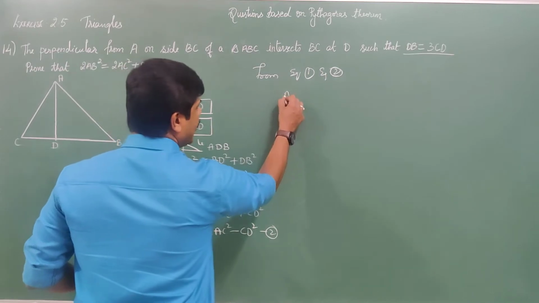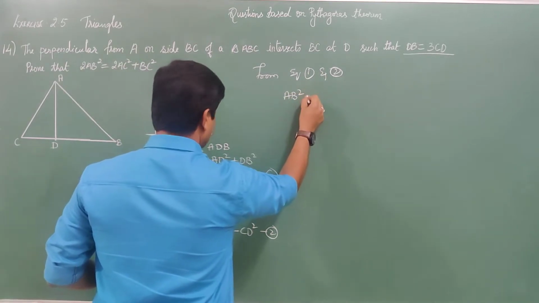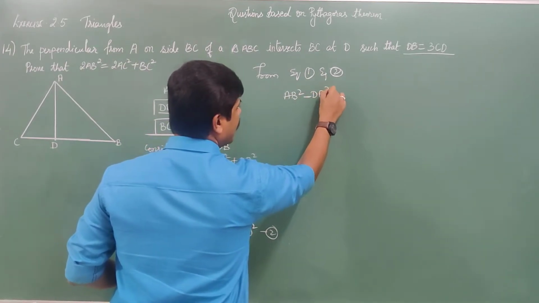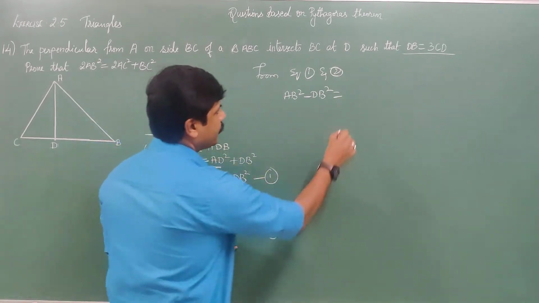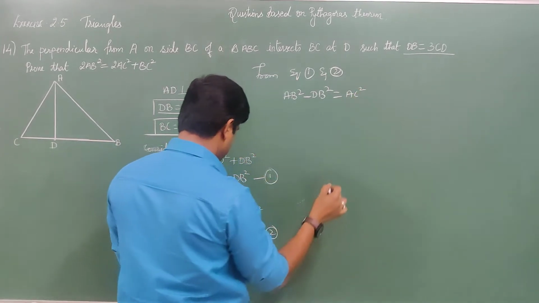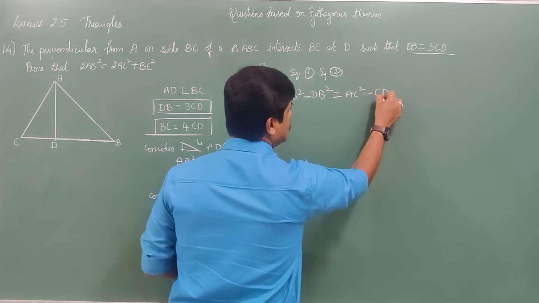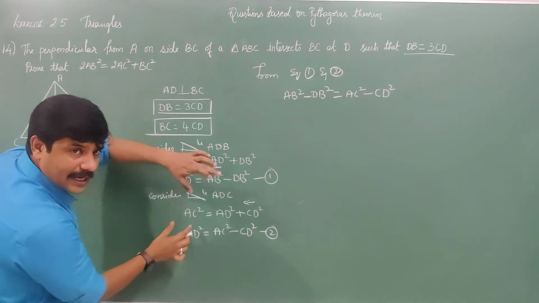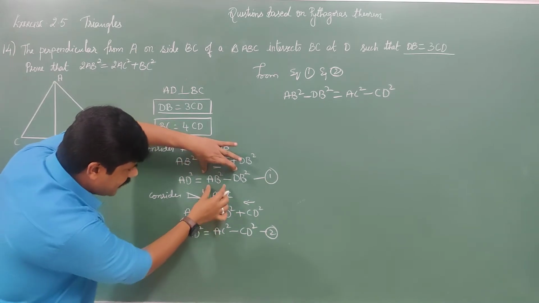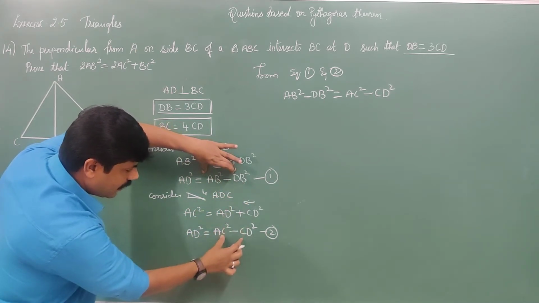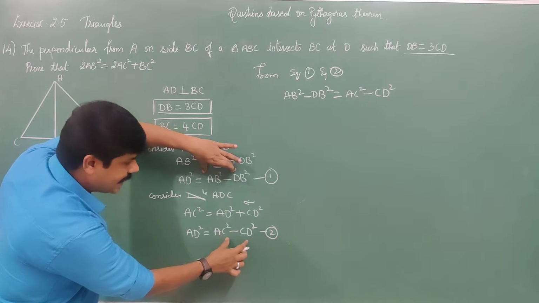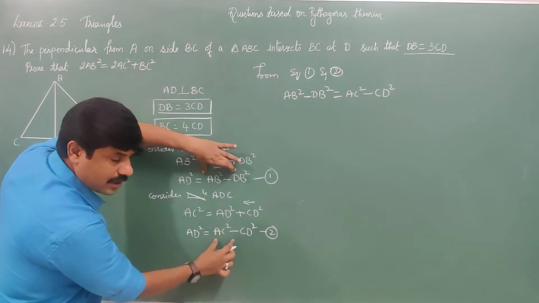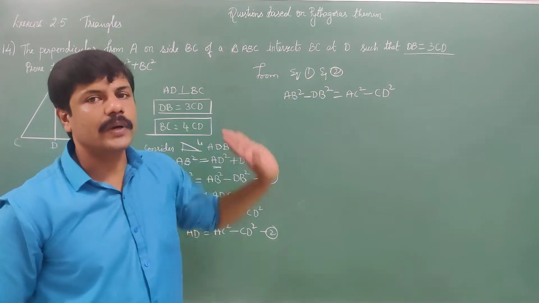That is AB square minus DB square is equal to AC square minus CD square. Because AD square is equal to AD square, so the left hand side is equal. Therefore, we have equated AB square minus DB square with AC square minus CD square. Okay.